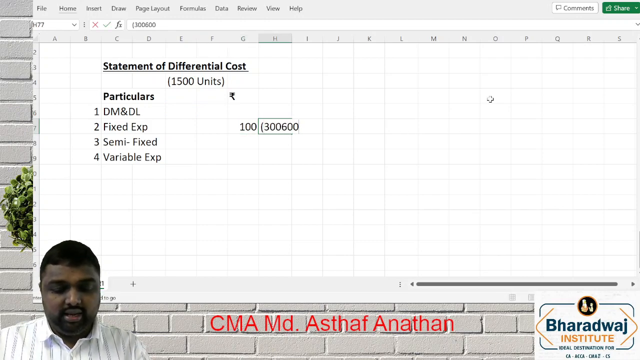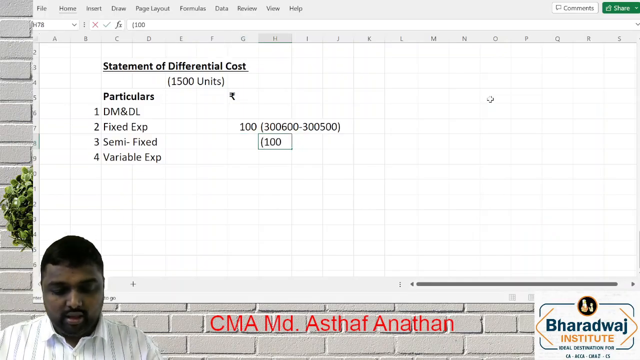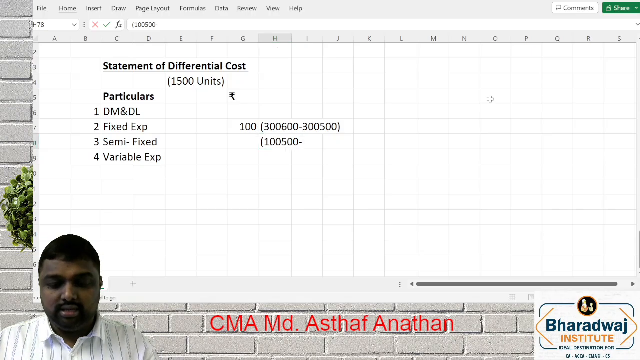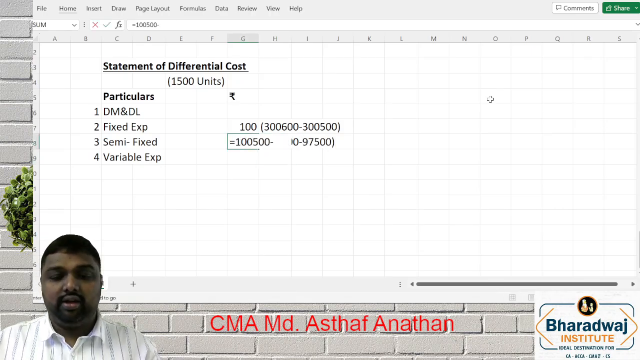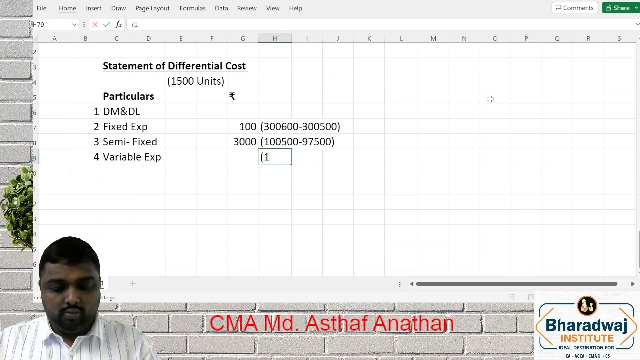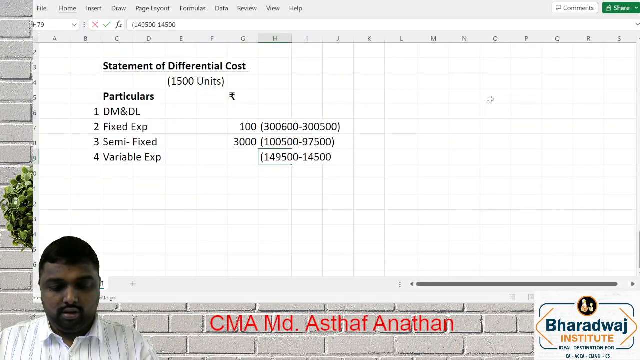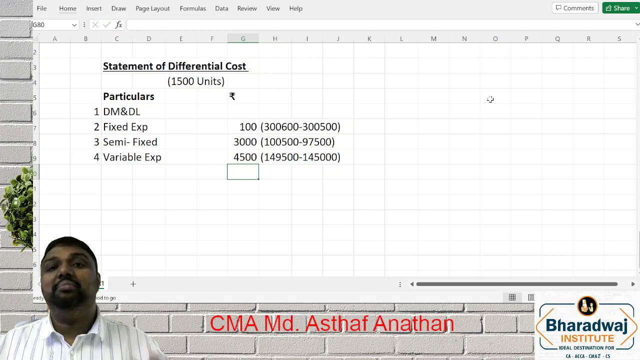That is 3,600,000 minus 3,500,000. What about semi-variable? Same way, 1,500,000 minus 97,500. Now what is variable expense? 1,49,500 minus 1,45,000. These are all very easy, my dear friends.